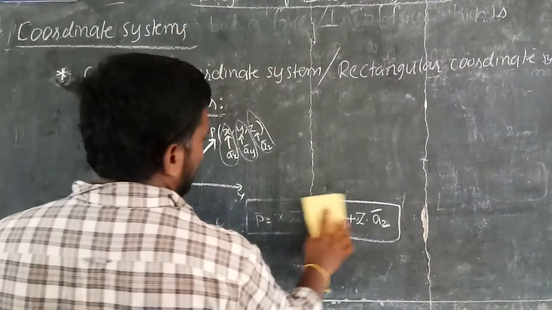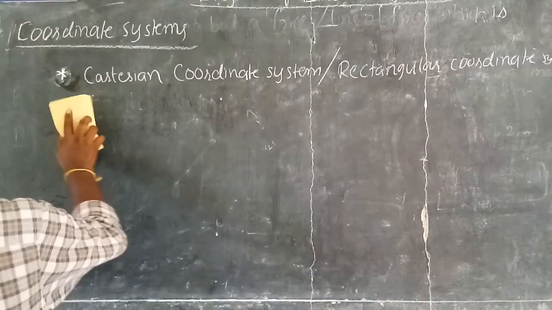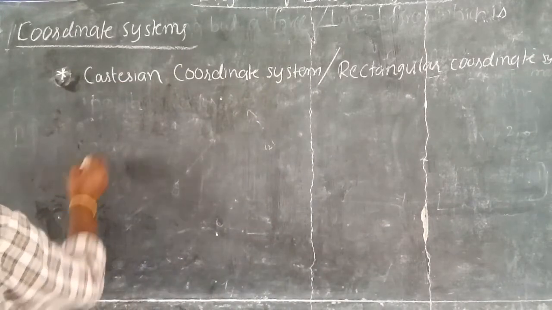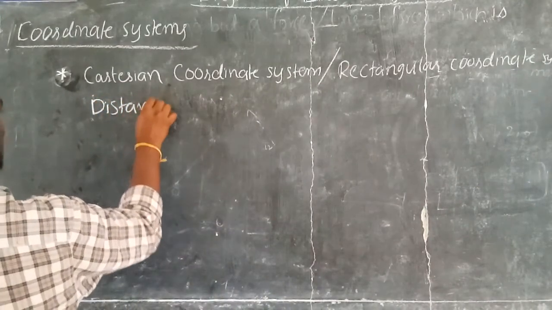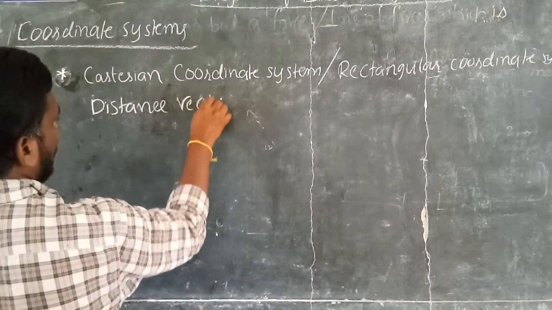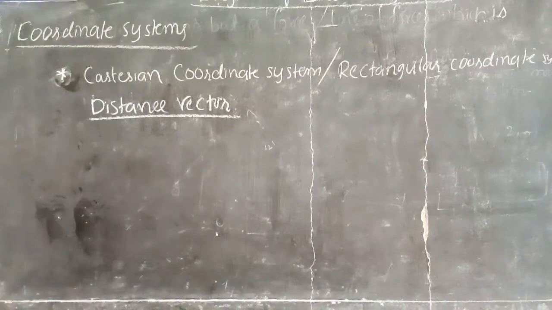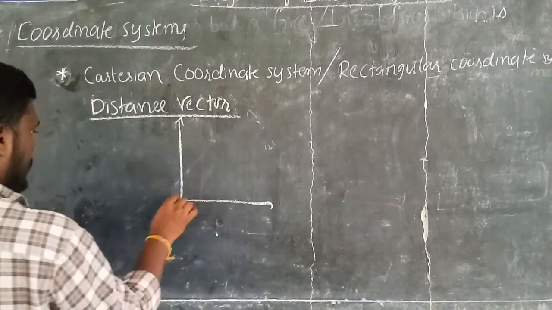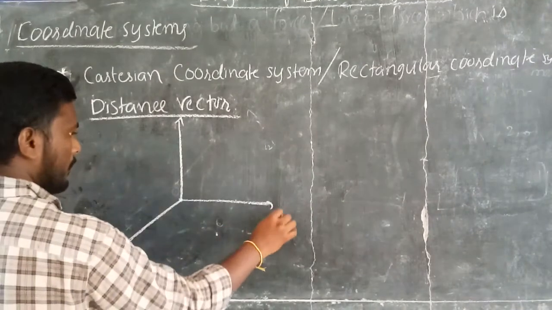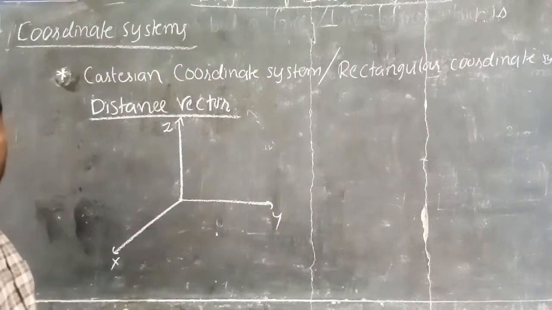Now, the next definition is about distance vector. How can you define distance vector? Consider x, y, z axes which are mutually perpendicular to each other.